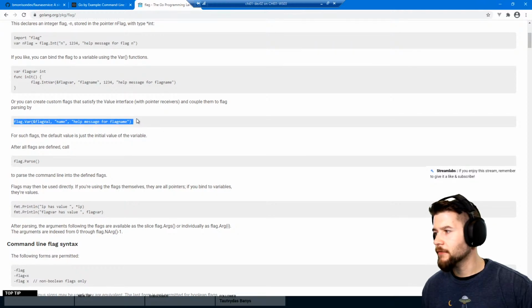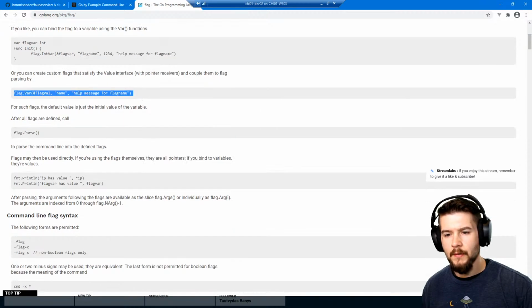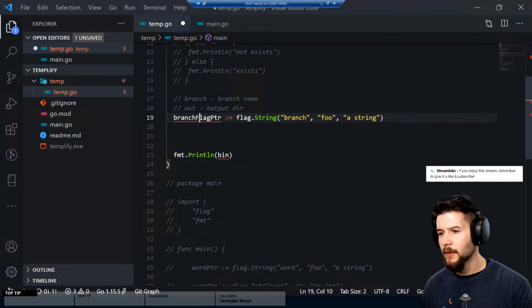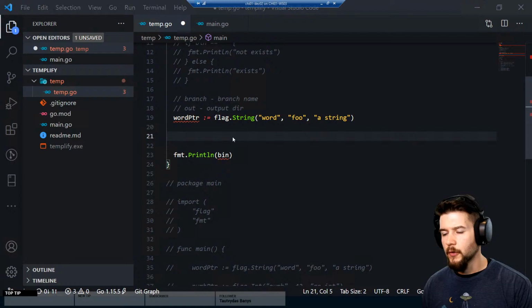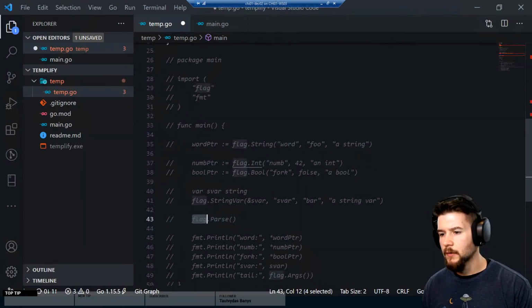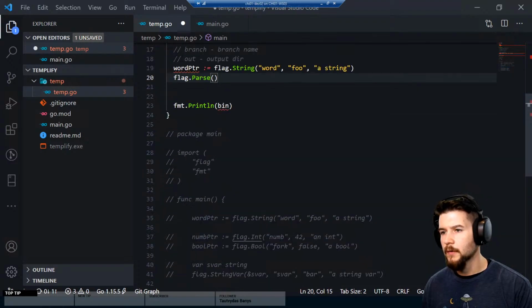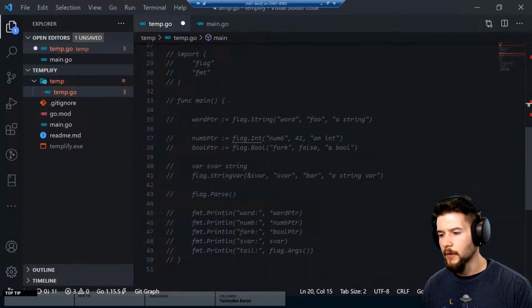I don't know if we're defining the flags here, or if we're trying to parse them or set them manually or something like that. I don't know. Let's find out. I'm going to go back to just word, just the way it was before. So flag.Parse looks like it's the next thing we're going to have to pull in here. I'm not sure what this is doing, though. String var. And what do we have going down here?